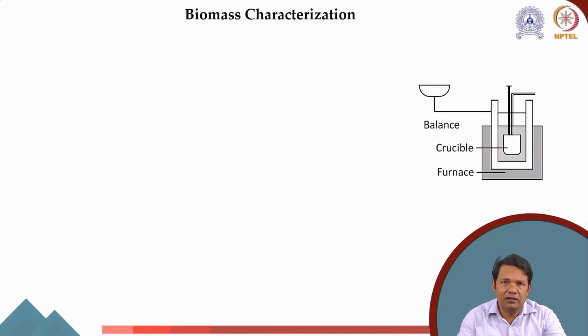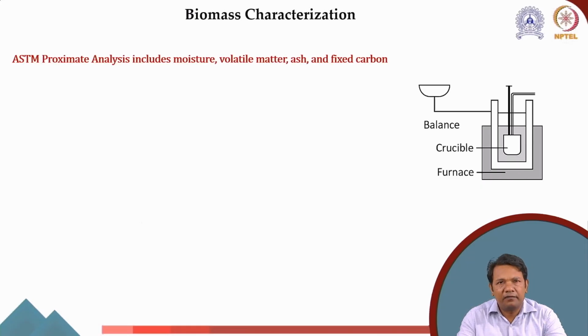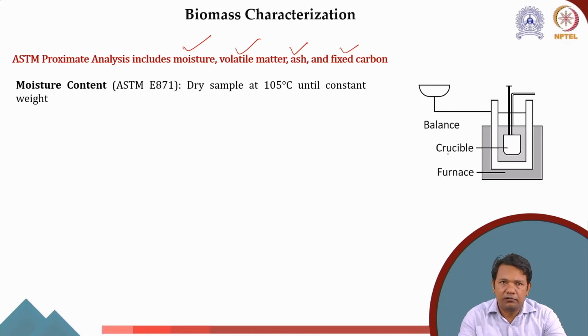So to begin with, the first parameter that we calculate for biomass is the proximate analysis. Proximate analysis usually is done to calculate the moisture, volatile matter, ash content and the fixed carbon, and this is usually done in an oven. Typically for moisture content, the prescribed ASTM standard, like I discussed in one of the lectures earlier, I think in week 3, the different codes for testing, but we didn't discuss the procedure.